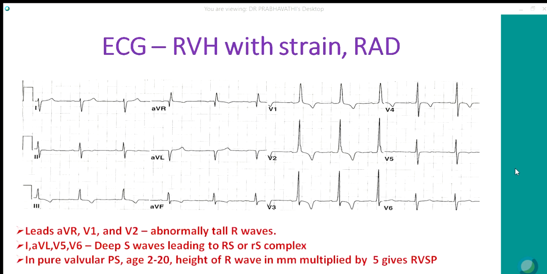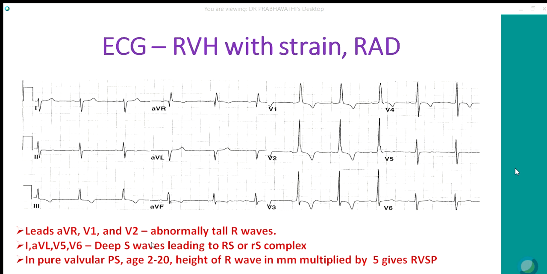So the ECG classically shows RVH with a strain pattern: monophasic R waves with ST depression and T inversion, which gradually go from V1 to V4. There is no sudden transition like in tetralogy of Fallot. Right axis deviation and right atrial enlargement may be other features.